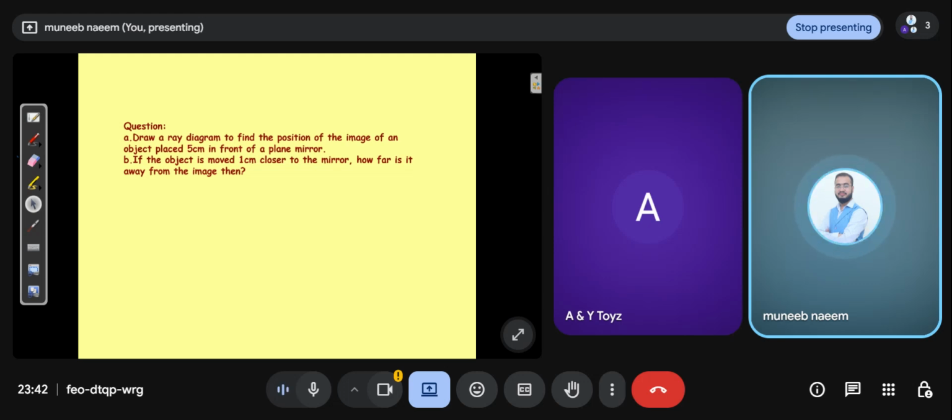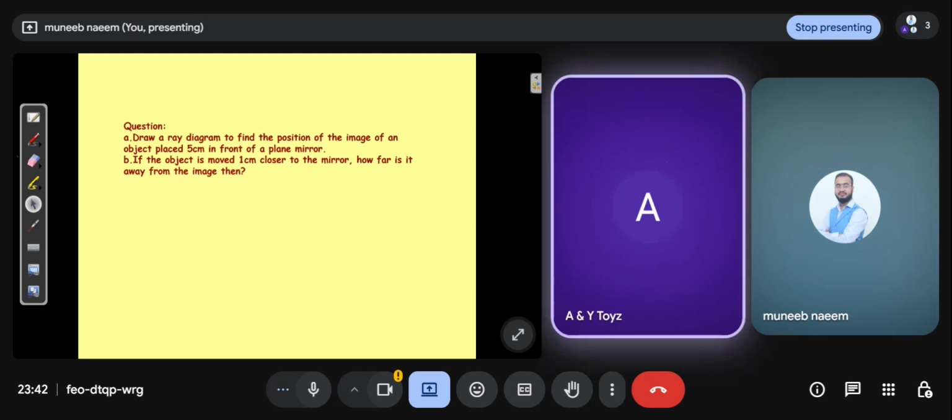Draw a ray diagram to find the position of the image of an object placed 5 centimeters in front of a plane mirror. If the object is moved 1 centimeter closer to the mirror, how far is it away from the image then? Can you please tell me the answer by using your brain? Okay.